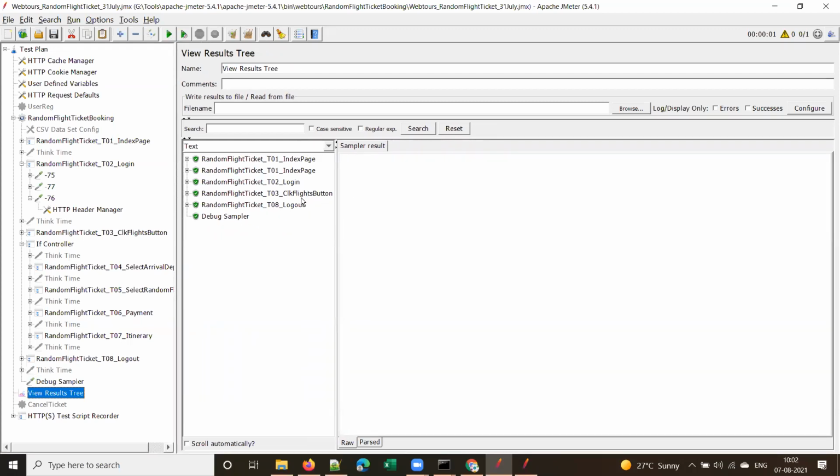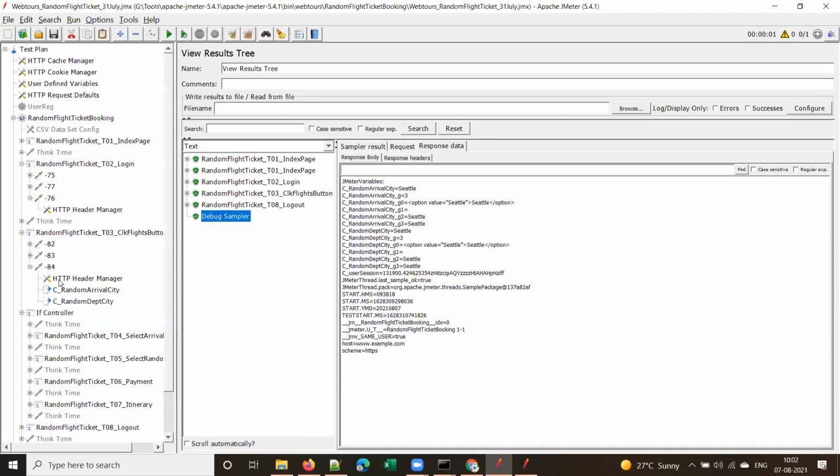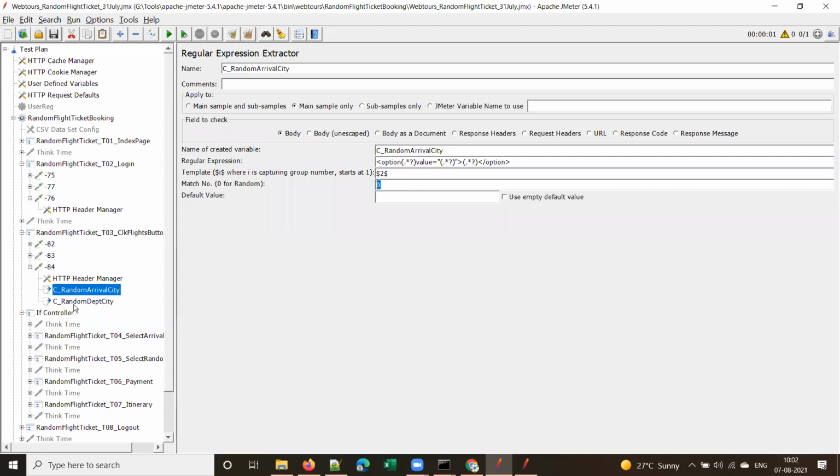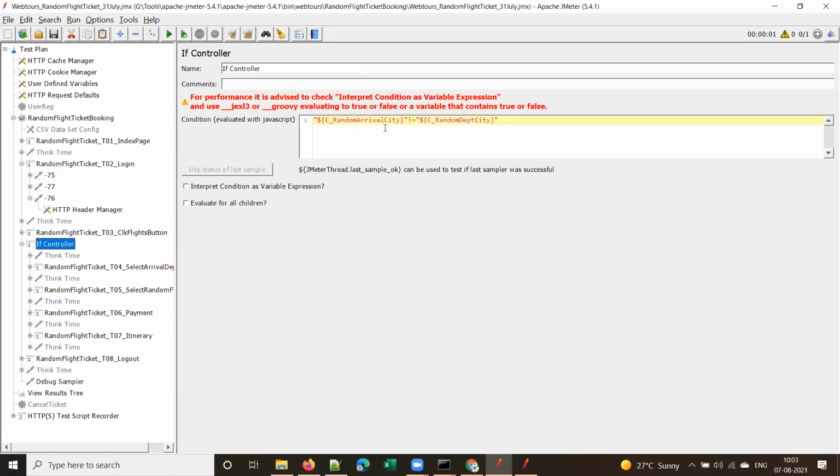What happened here? So after clicking the flights button, immediately logout is executed. Okay, let's see the debug sampler. What did it get for, see here. It got Seattle and Seattle, right? The very first time we ran the script, even though it is random, it's random here. I selected 0 for random. So the very first time we replay the script, that condition is passed. So both are same. That's why it did not enter this if controller, isn't it? And it directly executed that logout step.